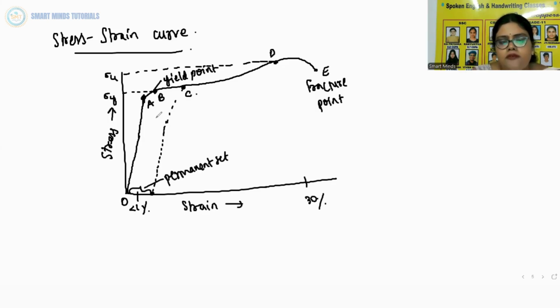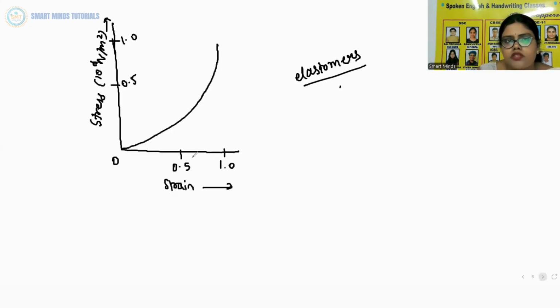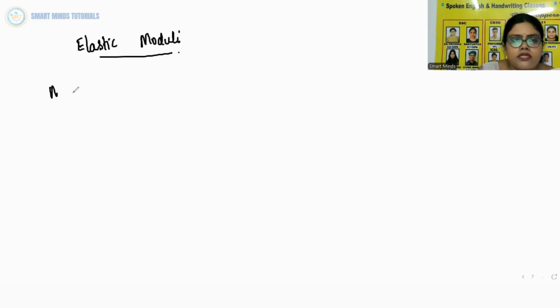The ratio of stress and strain is called the modulus of elasticity, and that is found to be a characteristic of the material. So what is modulus of elasticity? Stress by strain.